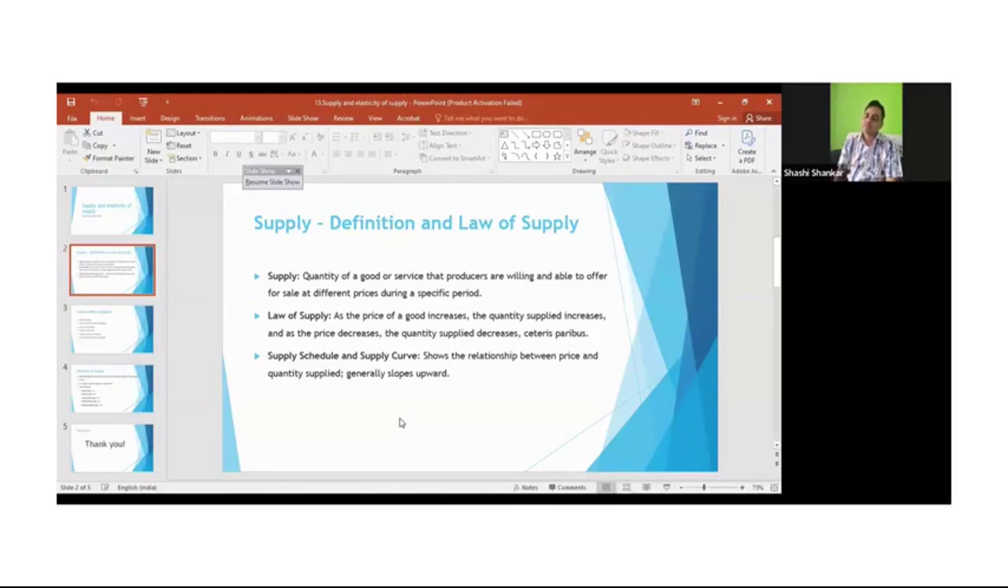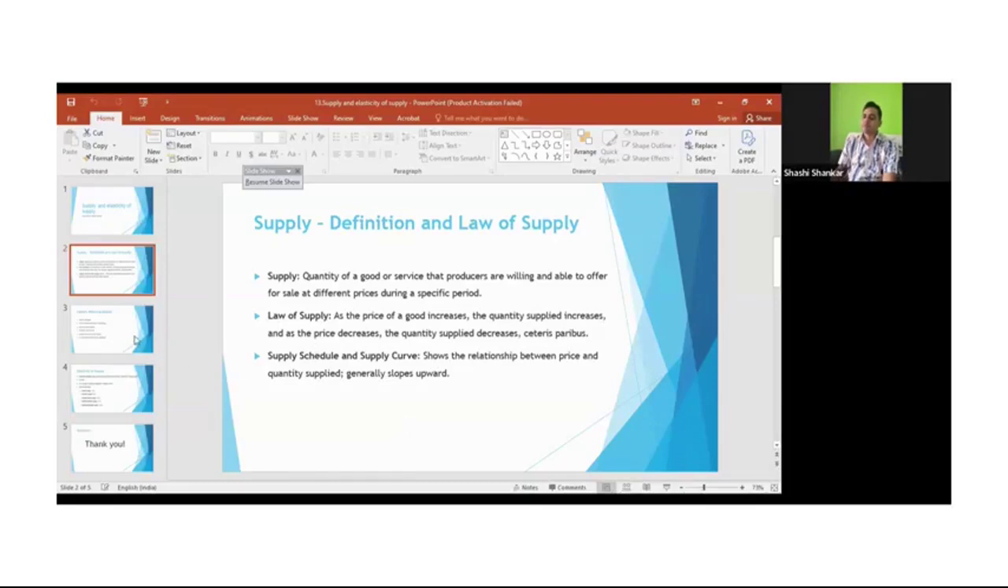Now, supply schedule and supply curve. What are they? The supply schedule or supply curve shows the relationship between price and quantity supplied. Generally, the supply curve slopes upward. The reason being, if price increases, supply also increases, and if price decreases, supply also decreases. That is the reason the supply curve always slopes upward.